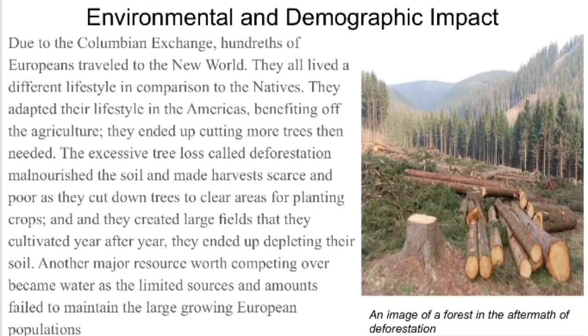Due to the Columbian Exchange, hundreds of Europeans traveled to the New World. They all lived a different lifestyle in comparison to the natives. They adapted their lifestyle in the Americas, benefiting from the agriculture and environment. They ended up cutting more trees than needed. The excessive tree loss called deforestation malnourished the soil and made harvests scarce and poor, as they cut down trees to clear areas for planting crops, and they created large fields that they cultivated year after year. They ended up depleting their soil. Another major resource they competed over became water, as limited sources and amounts failed to maintain the large growing European populations.